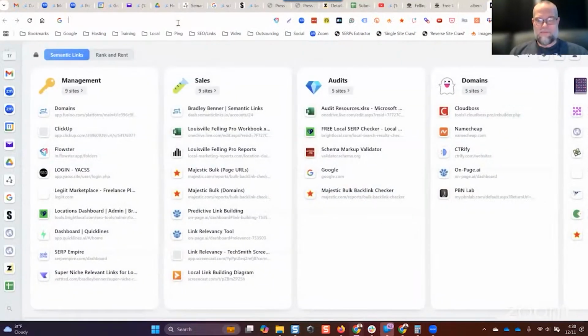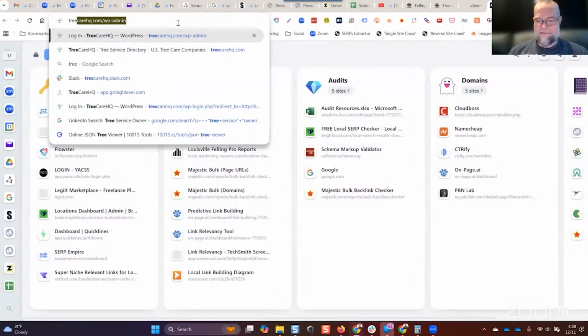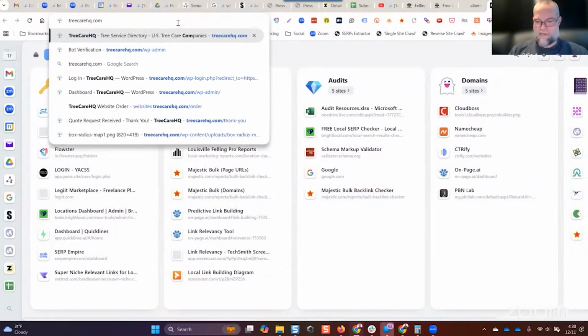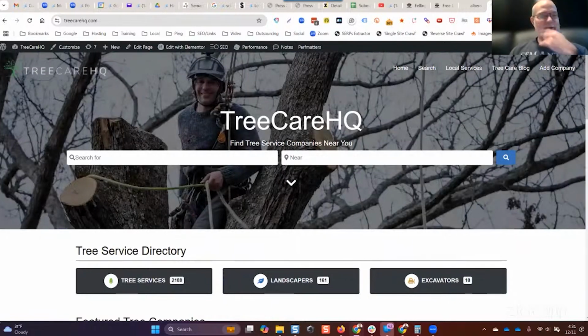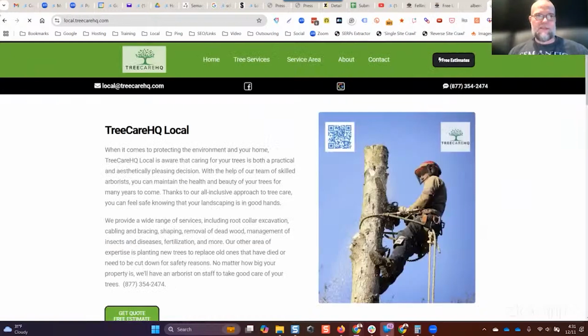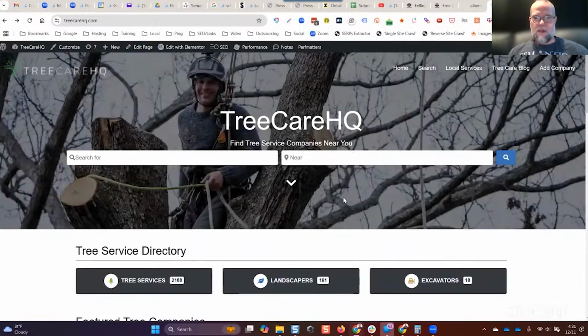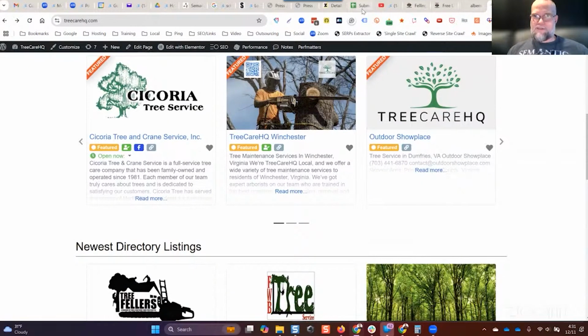I use WP GeoDirectory for that for Tree Care HQ, which is a WordPress plugin and theme. I hate WordPress, by the way, if I haven't already said that today, at least 3 times. But if you take a look at, for example, we have a blog, that's not the same as what I'm talking about. Let me back up for a minute. I'm not sure I understand the question, so that's part of the problem.